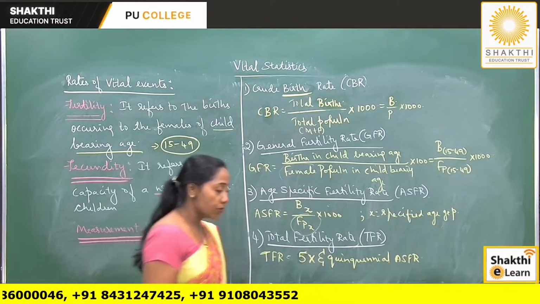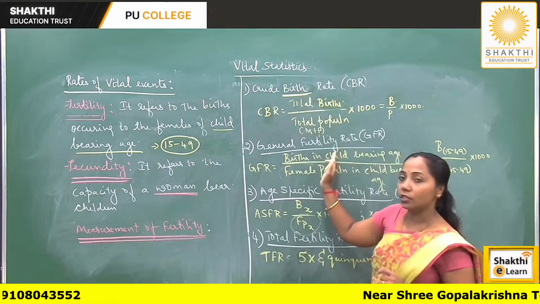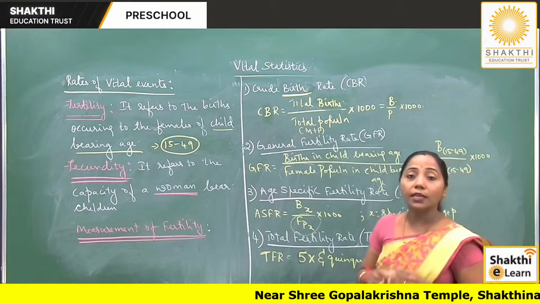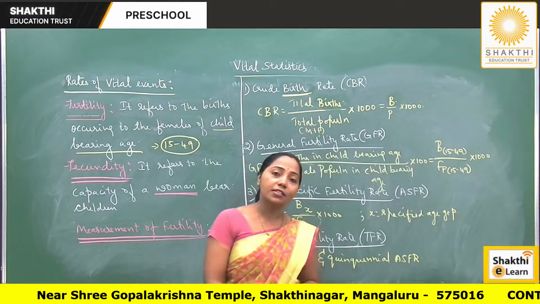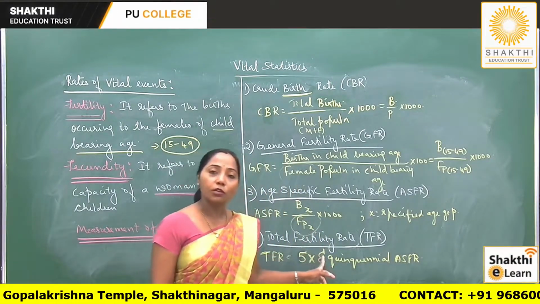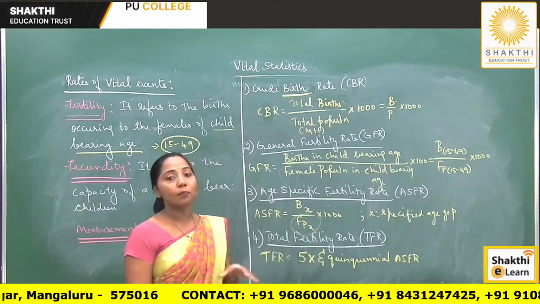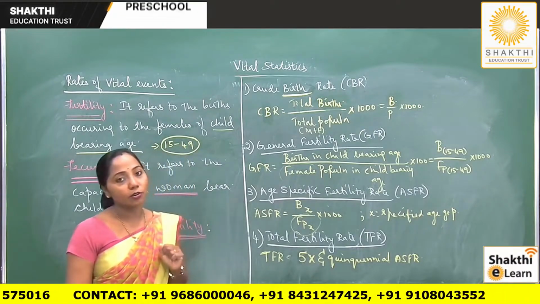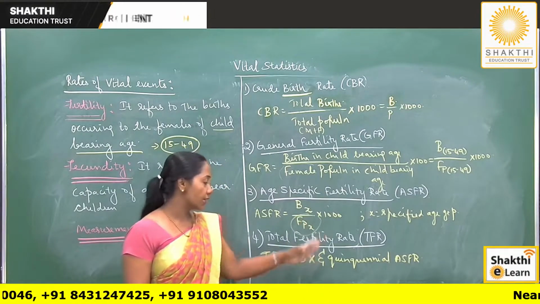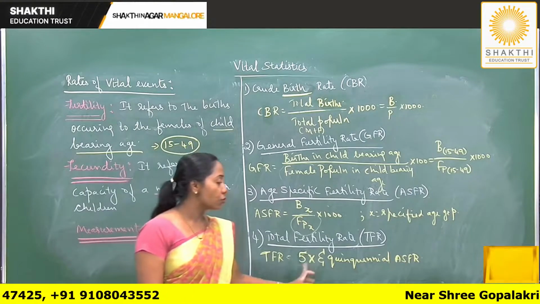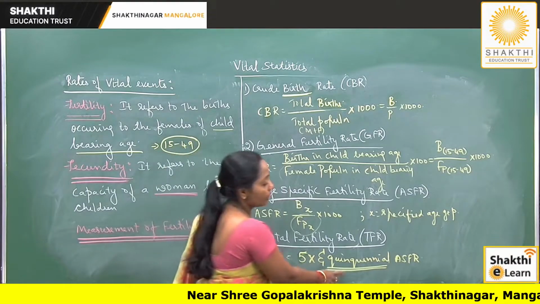Now, if we are interested in comparing the fertility rates, the three measures, that is crude birth rate, general fertility rate and age specific fertility rate, cannot be used to compare the fertility of different populations or different communities. In such a case, we have to make use of a measure called total fertility rate. Total fertility rate, or TFR, can be used to compare the fertility rates for two different communities or two different populations. This sum is very important for 5 marks, which we will discuss in the next class. So TFR is 5 into quinquennial ASFR. This is our formula.